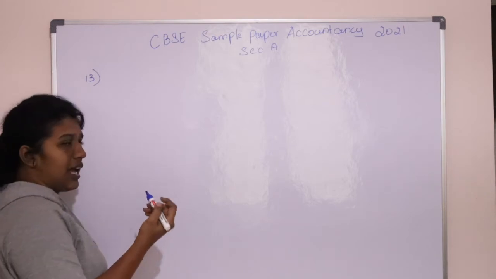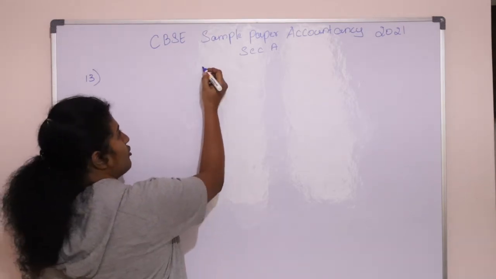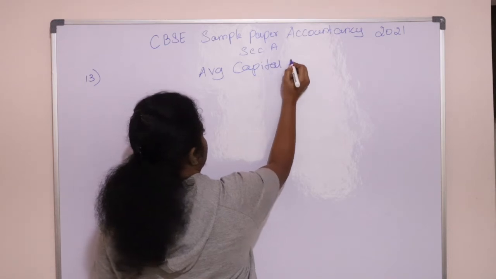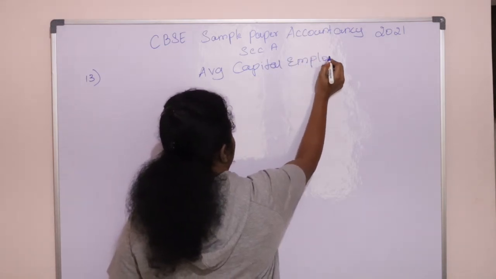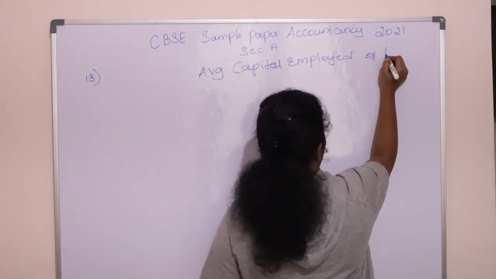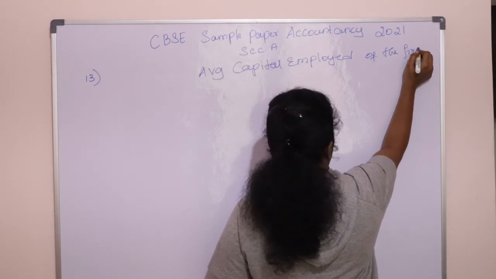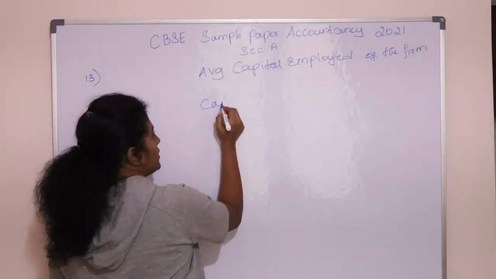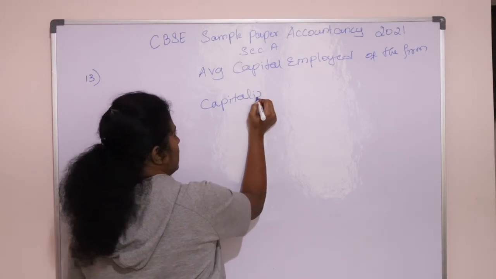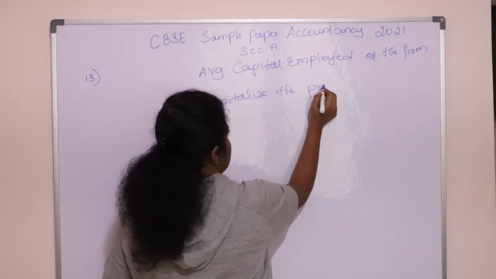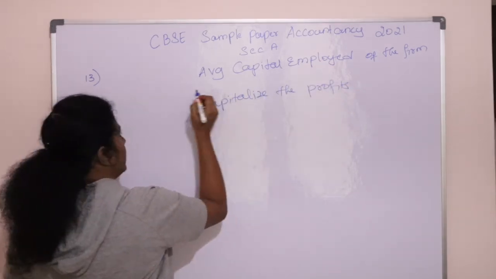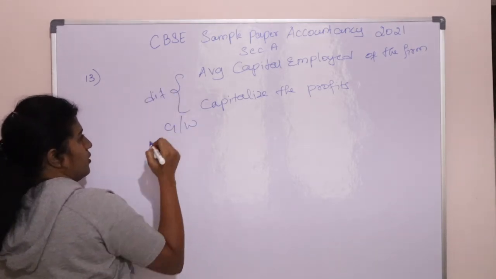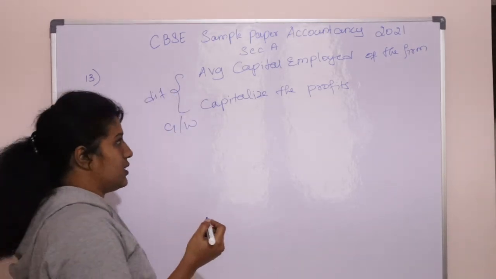So now how will you calculate this? First you have to calculate average capital employed. Average capital employed of the firm. Okay. Then what you do is, you have to capitalize the profits. Capitalize the profits. Then the difference between these two values will be goodwill. Okay. So now how will you capitalize the profits?